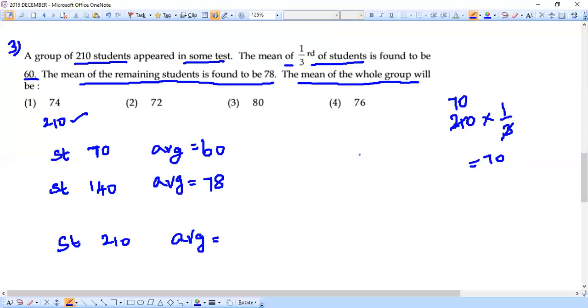Okay, let's do it carefully. As usual, whenever we have number and average, what next will we try to find?